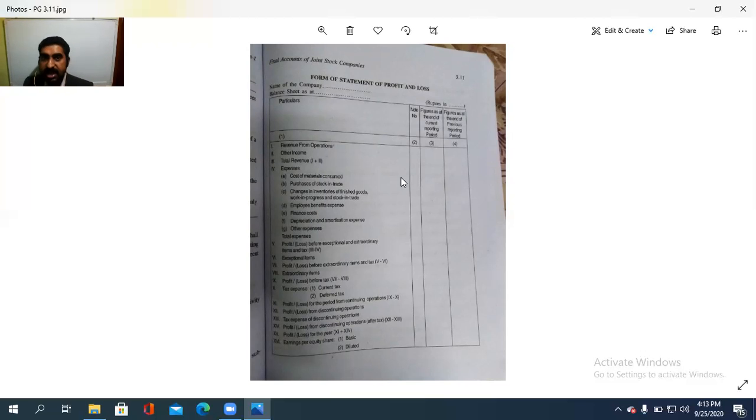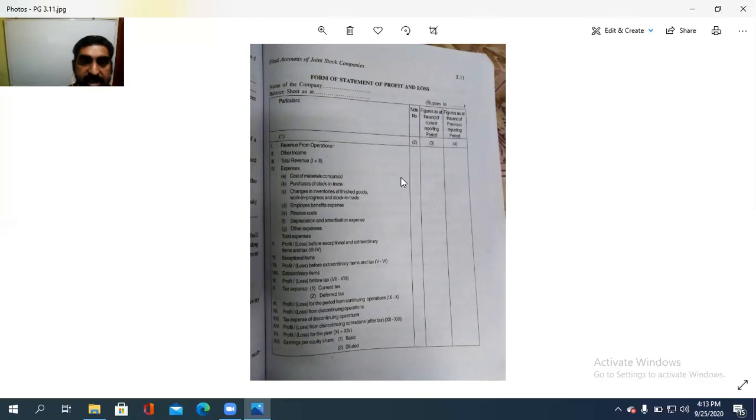Then we are taking the exceptional items, we are deducting that, isn't it? So then, extraordinary, exceptional, profit before tax. So now it is after the exceptional item. Now, profit before extraordinary items and tax. Then we are taking the extraordinary item. Then after that, we are taking the tax, and finally we get the profit.